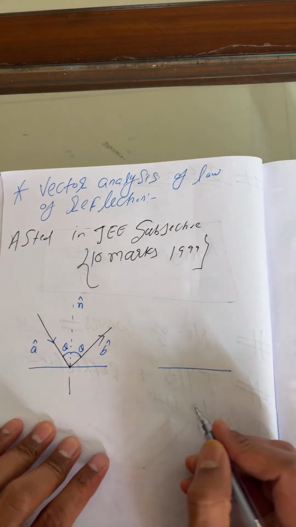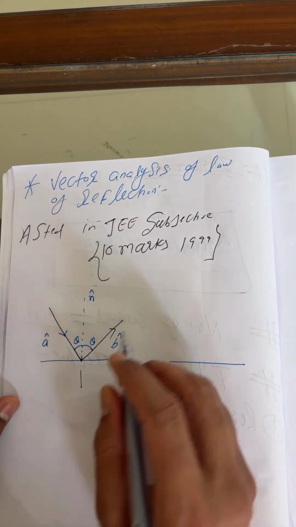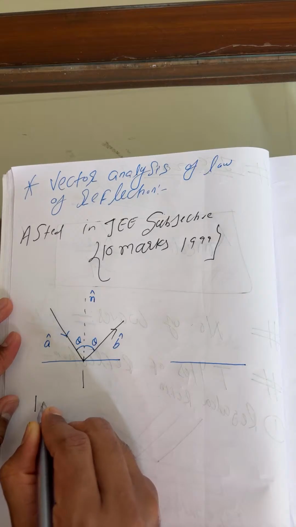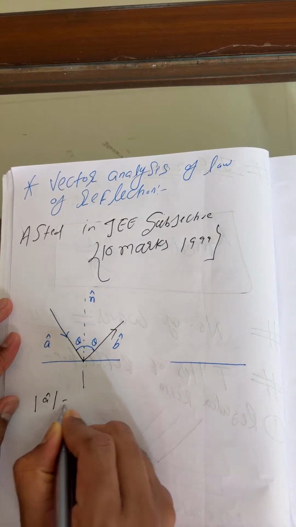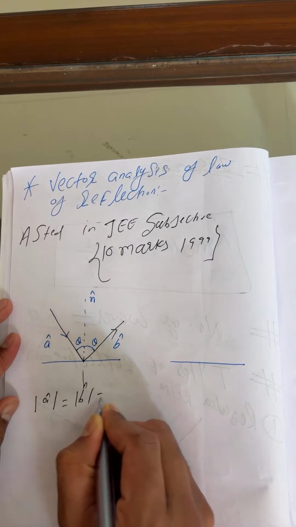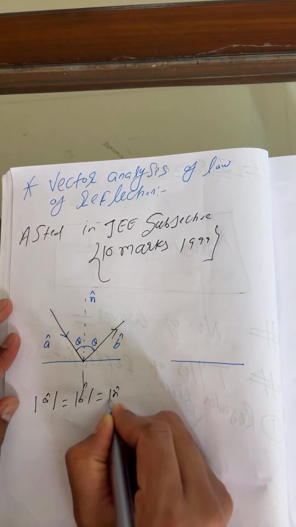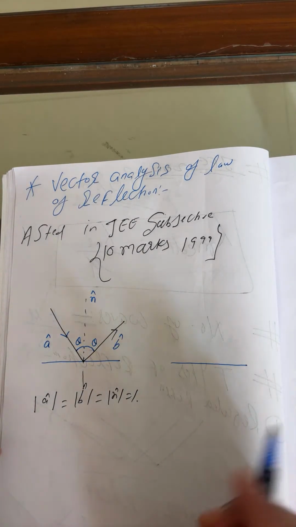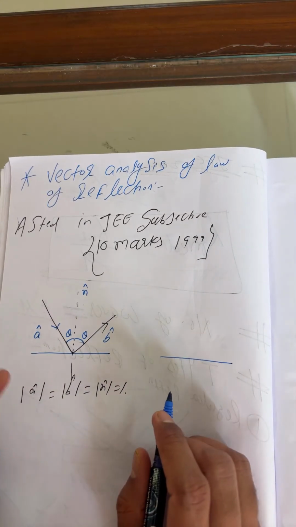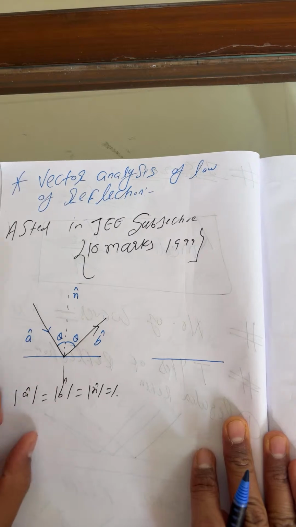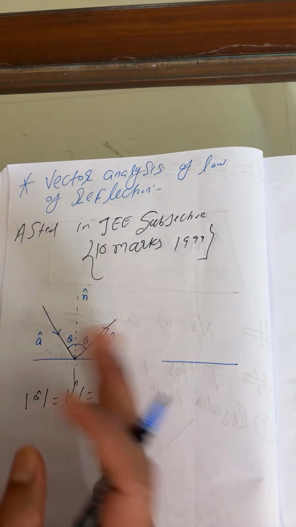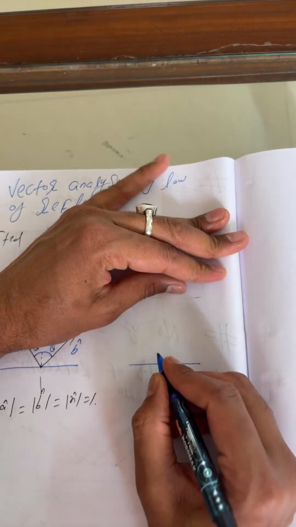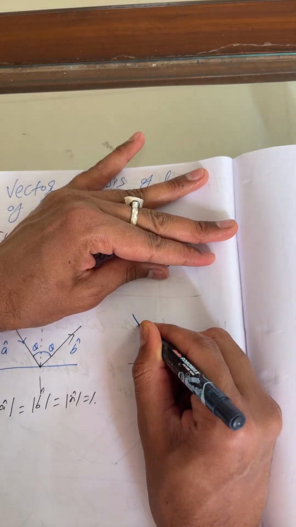Now, what is the thing, these all are unit vectors. So I hope all of you know the magnitude of a cap equals b cap equals n cap, which equals 1. For applying the concept of vectors for this analysis, I'm going to retrace this path so that I can apply the vector summation law. So now I'm going to just retrace the path.